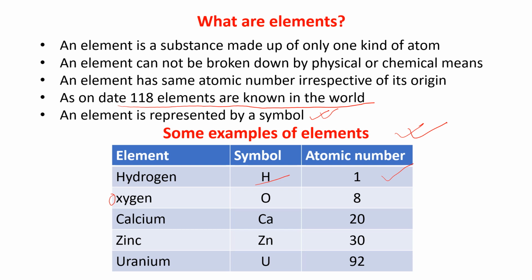Zinc is the element, symbol is Zn, atomic number is 30. The element uranium, symbol is U and atomic number is 92. So all the elements have a particular symbol and a particular atomic number, irrespective of the origin.